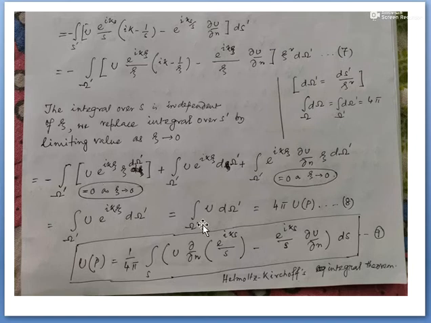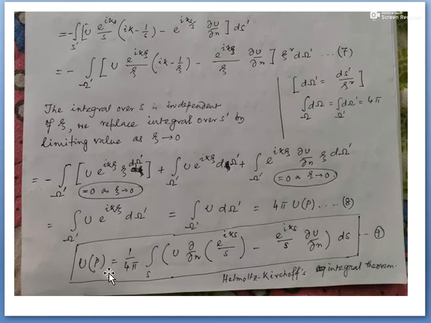So the effect of these two integrations becomes 0 and ultimately this u e to the power i k xi d omega term survives. So u e to the power i k xi into d omega, as xi tends to 0, e to the power i k xi equals 1. So this will be u into d omega prime. Up is the independent function, so this will be 4 pi up.